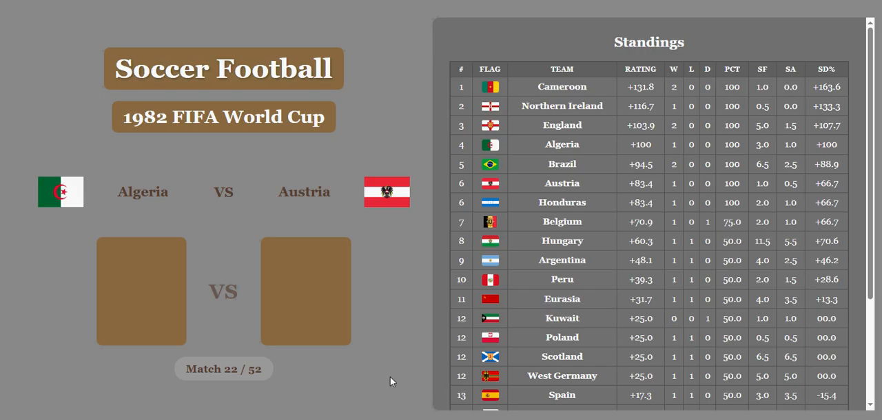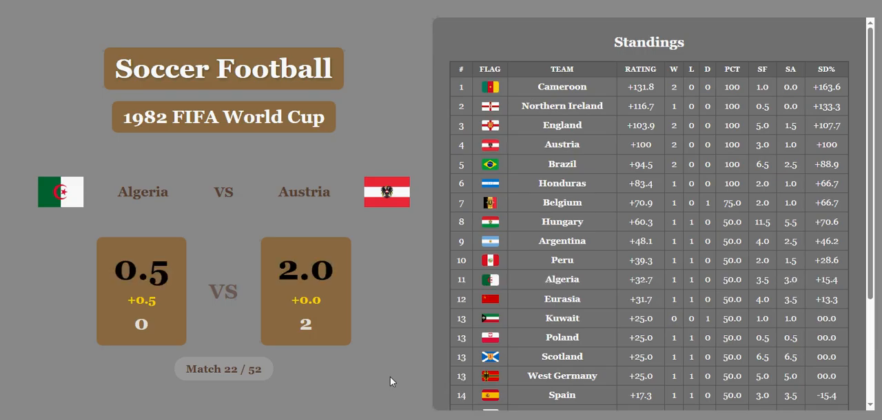Algeria versus Austria. Algeria loses 0-2. Austria with a big win. Algeria gets a half goal, but that's going to take them down to 11th. Austria moves up to 4th, right behind England, who's behind Northern Ireland, who's behind Cameroon.